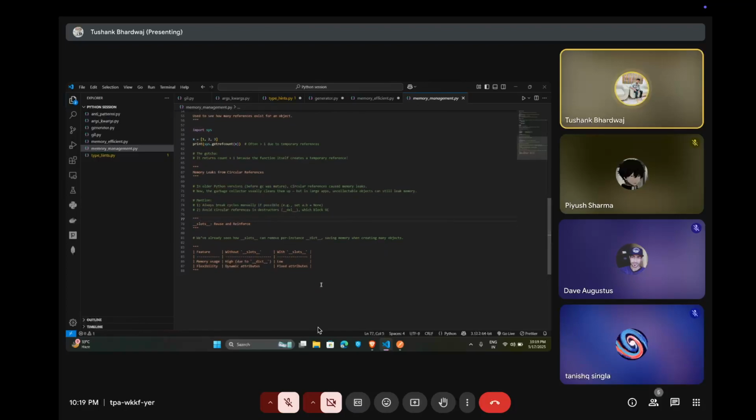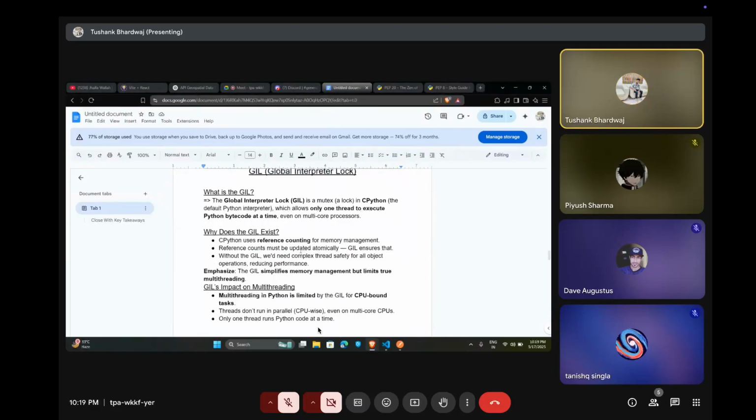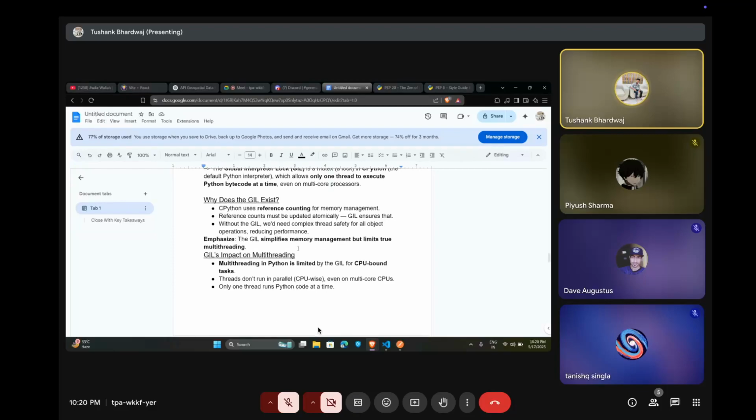So our next topic is the global interpreter lock. What is the GIL? The global interpreter lock is a mutex in CPython, the Python interpreter, which allows only one thread to execute Python bytecode at a time, even on multiple processors. But why does the GIL exist?